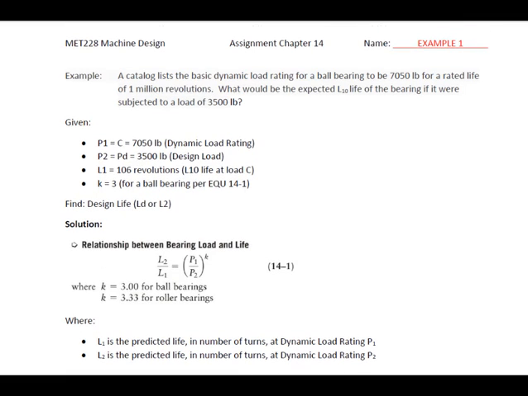So I'm restating the problem here. What is given in this case is P1. That's C, which is our dynamic load rating of 7,050 pounds. What's also given here is P2, which is our design load, and that's what we're expecting our bearings to be loaded to for this application. Now L1 is the million revolutions, 10 to the 6th. That's the L10 life at load C1, and then k is always going to be 3 for ball bearings per equation 14.1. So, solution.